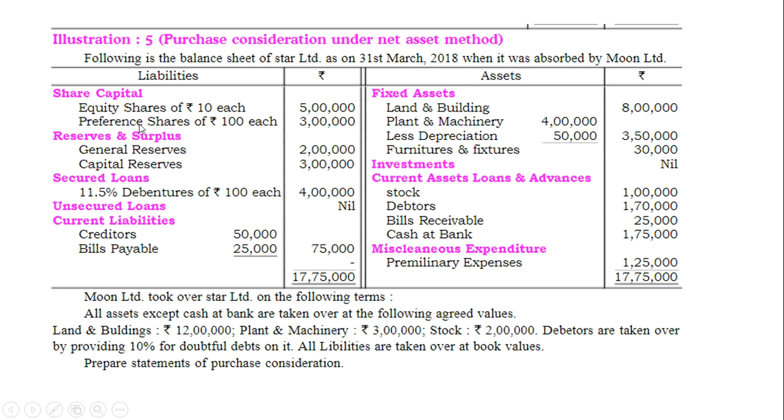Equity share, preference share, directly we will transfer to them their money. Okay. General reserve, capital reserve, ignore. This is a part of reserves, so this is of owners. Secured loan is an external liability. This we can deduct. Creditor we can deduct 50,000 and bills payable we can deduct 25,000. So these three can come in the net asset method.